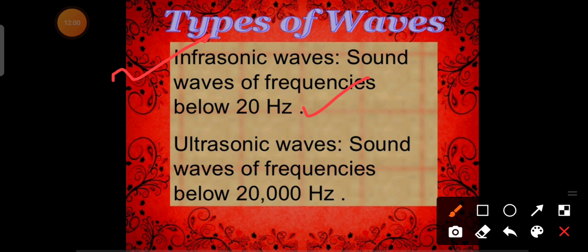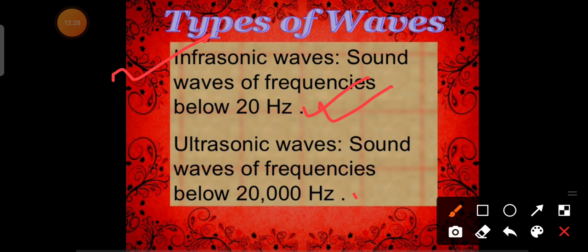They emit strong waves, and those waves reflect from the surrounding things. Then the reflected sound comes to its ear, and its brain processes that reflected sound and visualizes the picture of the surroundings.